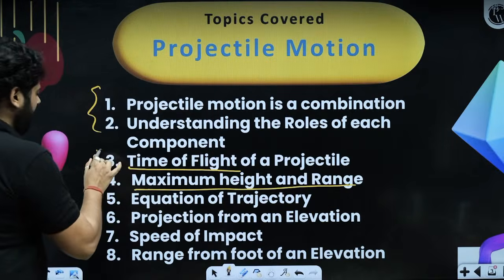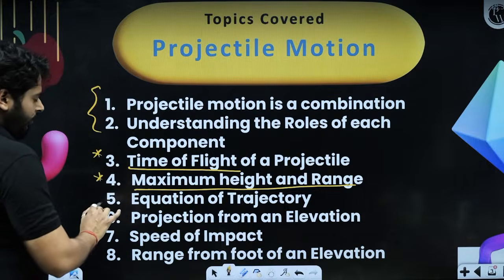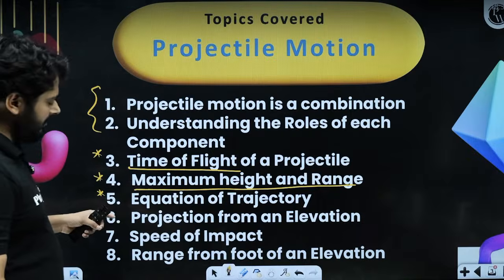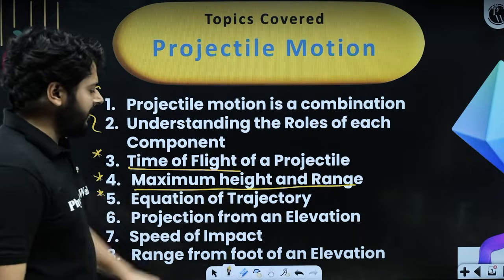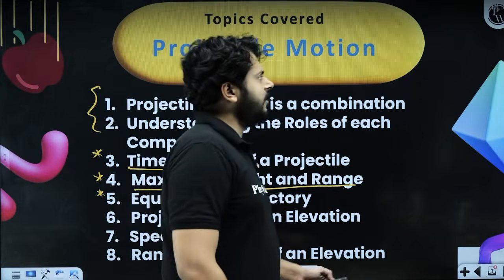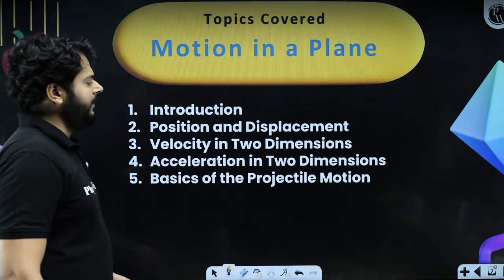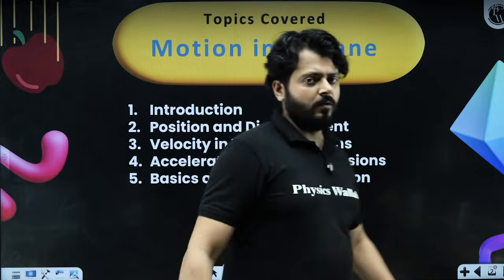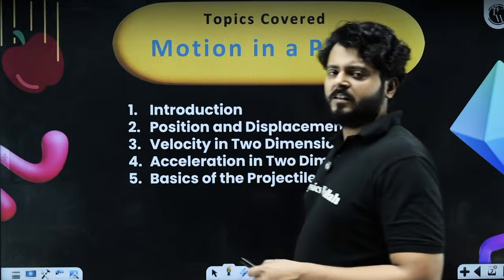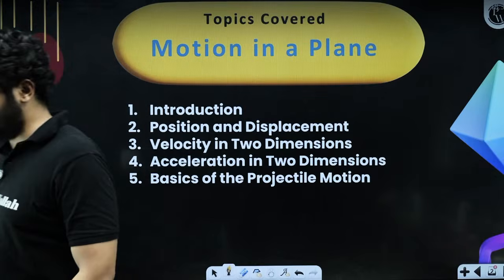These are very, very important ideas. And after that we will be discussing the equation of trajectory. The derivation of that is also very meaningful. Then projection from an elevation, speed of impact, and range from the foot of an elevation. So these are all the topics that we'll be discussing today one by one. And circular motion, as I said, is not a part of this class, so we'll be discussing only this much in this session.